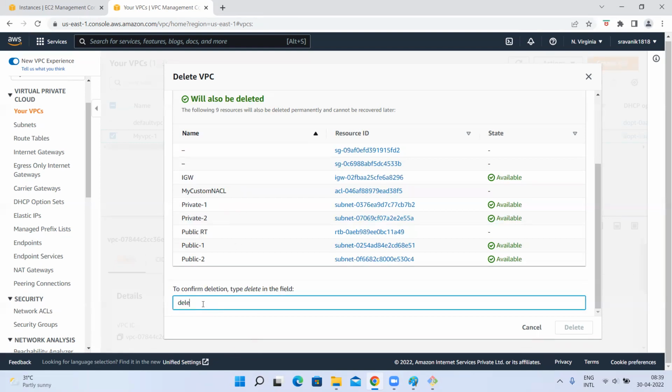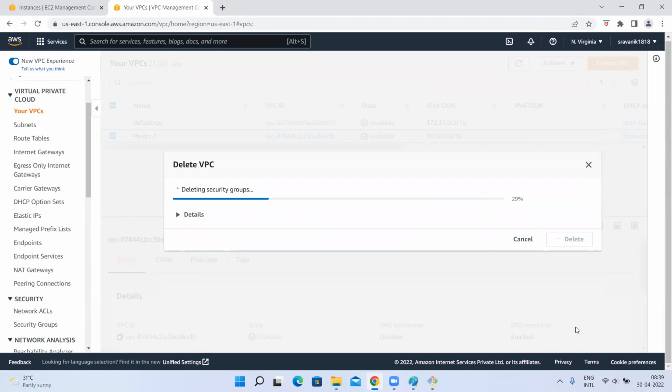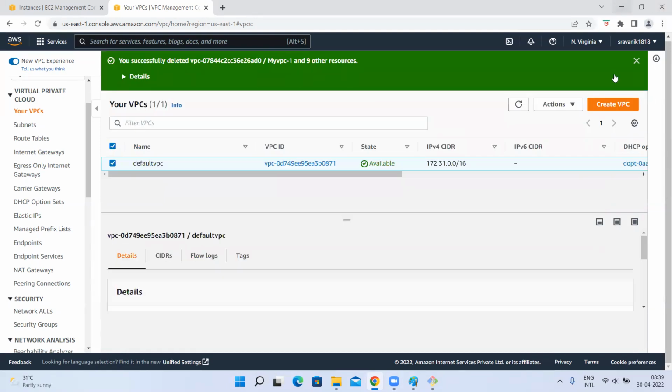So I'm going to delete this VPC. I think that elastic IP was there. That's why it's... So with this, we deleted our custom VPC successfully. So we know how to create a VPC and delete a VPC.